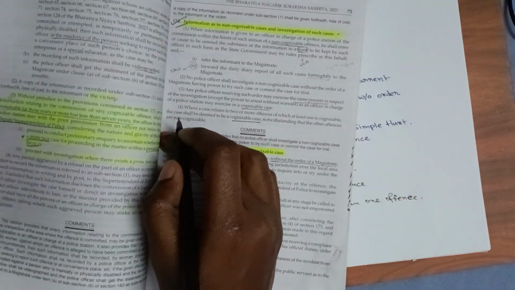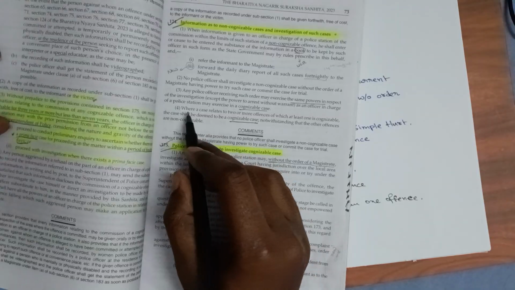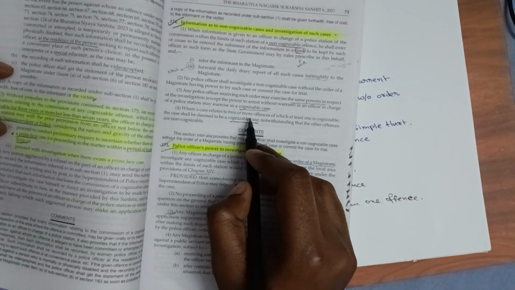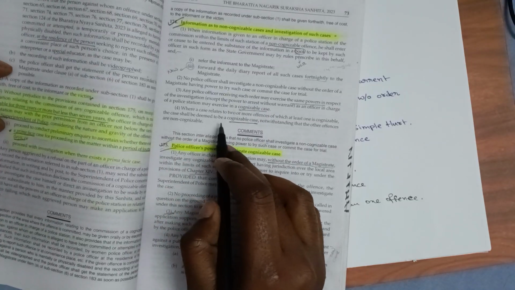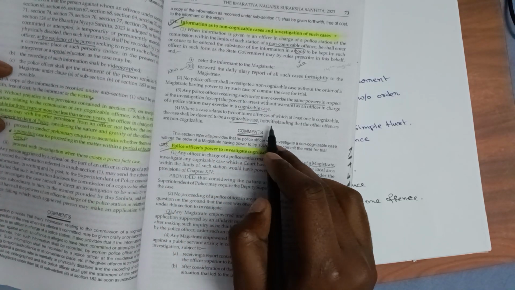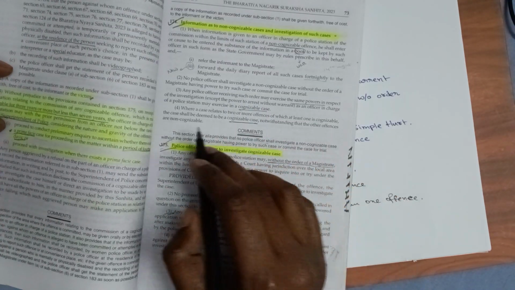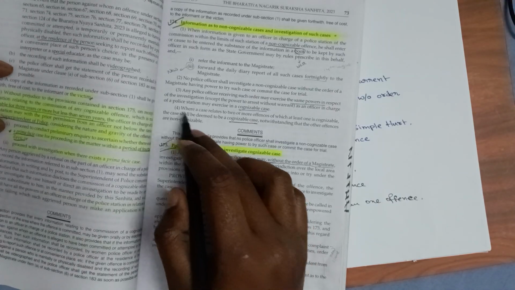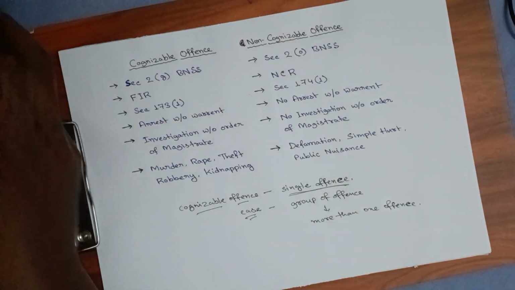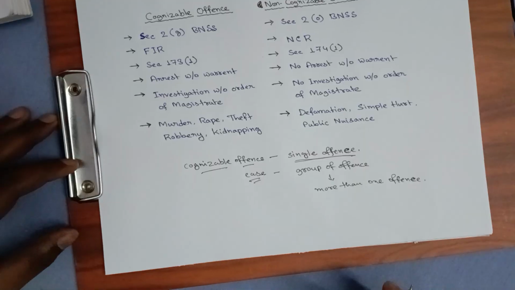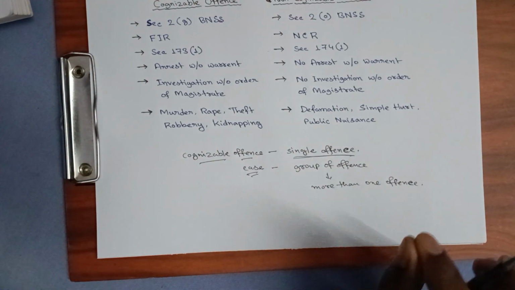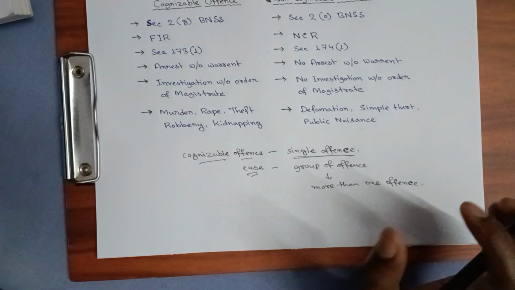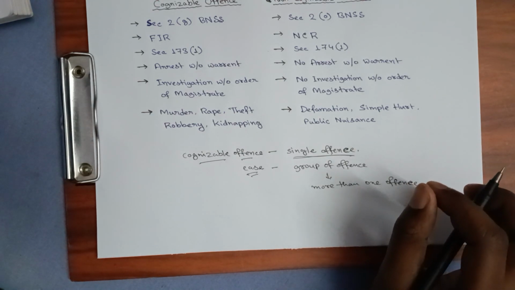What does subsection 4 say? When a case relates to two or more offenses of which at least one is cognizable, the case shall be deemed to be a cognizable case, notwithstanding that the other offenses are non-cognizable. So if there are more than one offense of which at least one offense is cognizable, then it will be called a cognizable case.